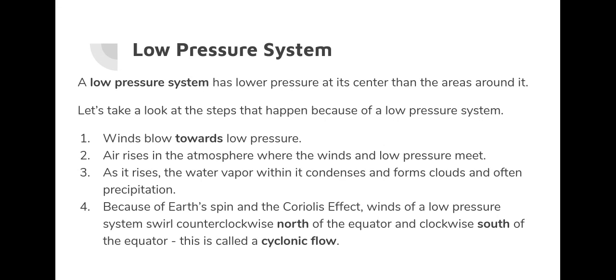So when the winds come in, they'll crash into this low pressure system and they'll start to rise in our atmosphere. As it begins to rise, water vapor within the pressure system condenses, and it begins to form clouds and often precipitation. Remember that precipitation could be rain, snow, sleet, hail, any of those types of precipitation. Because of Earth's spin and the Coriolis effect, winds of a low pressure system swerve counterclockwise north of the equator and clockwise south of the equator, and this is called a cyclonic flow.